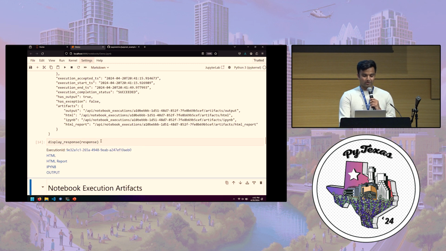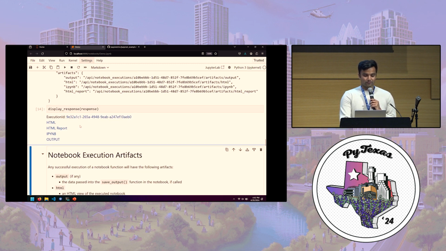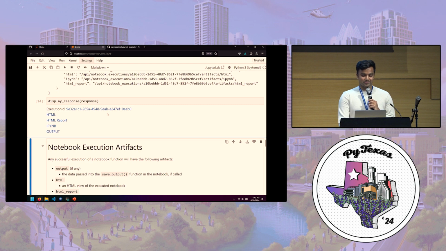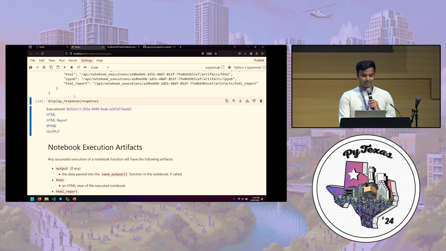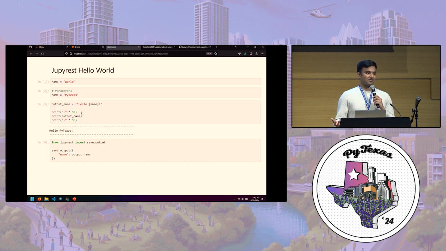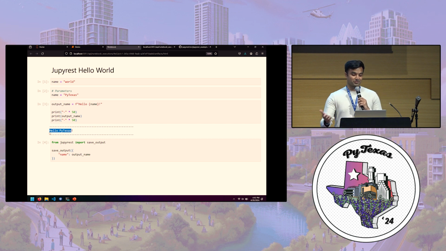and I have this little helper thing here for us to visualize. So the first thing we get when we execute any notebook is that JSON that I just showed you, pretty standard. The next thing we get is the full HTML output of the notebook. So you can see here, the parameters that I passed into that execute notebook function have been added as a code cell into my notebook and then run from top to bottom. So now my notebook's running with the inputs that I configured.